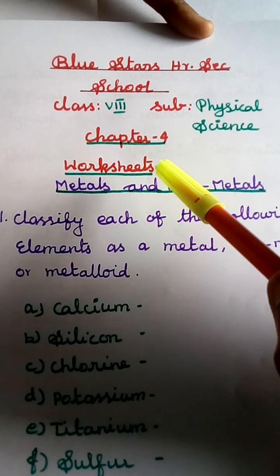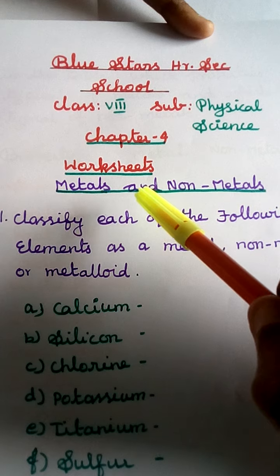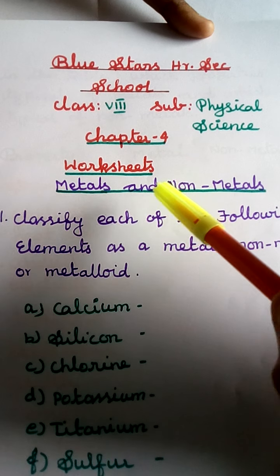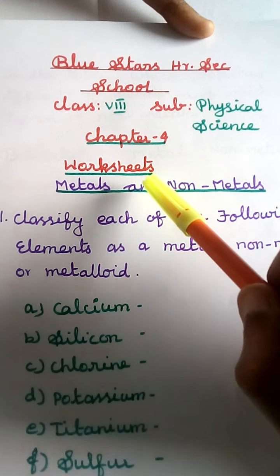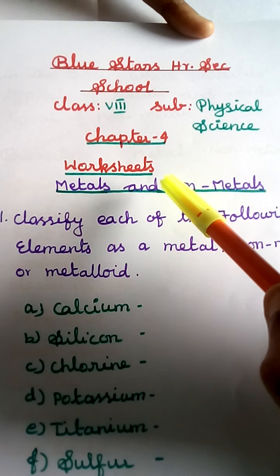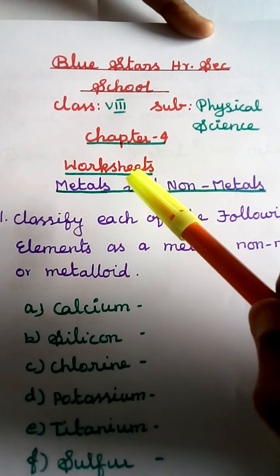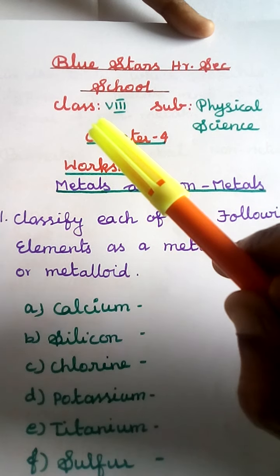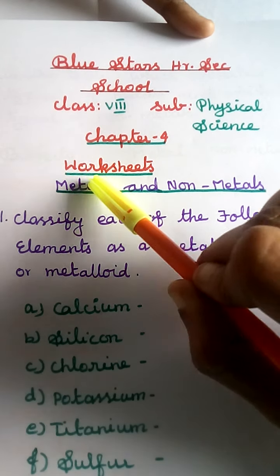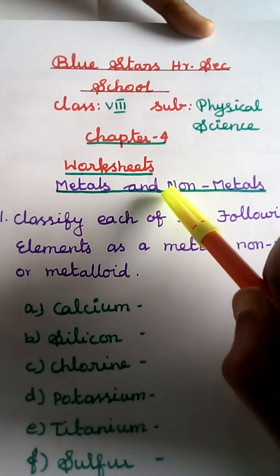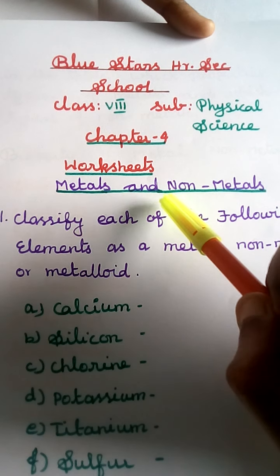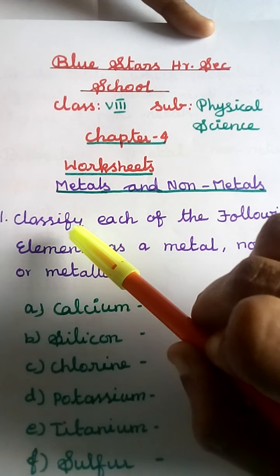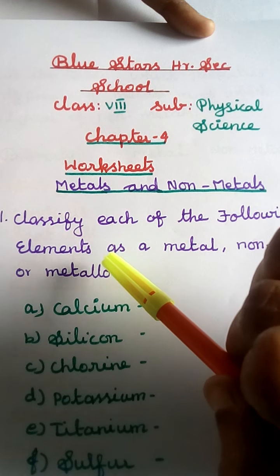Students, I already finished these lessons, metals and non-metals. Today we will discuss the worksheet for this lesson. I have asked 15 questions for you. You only write the answer. First, take an A4 sheet and write the date, name, class, subject and lesson name. First write the questions, think, and then write the answer.